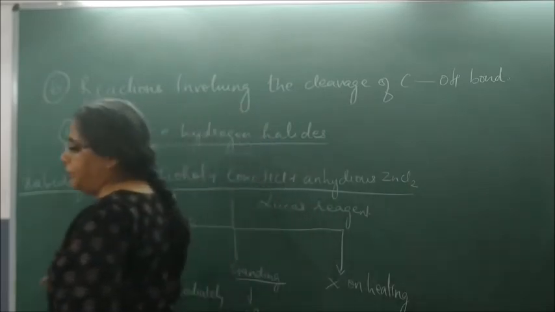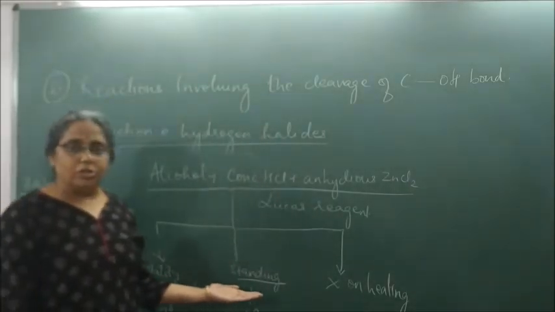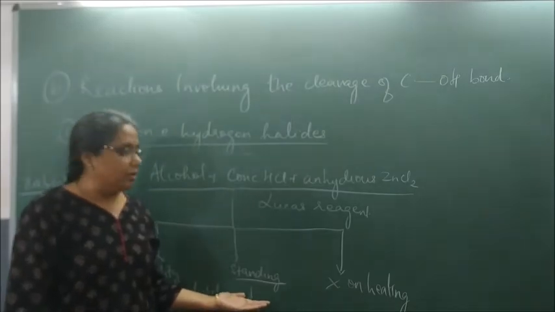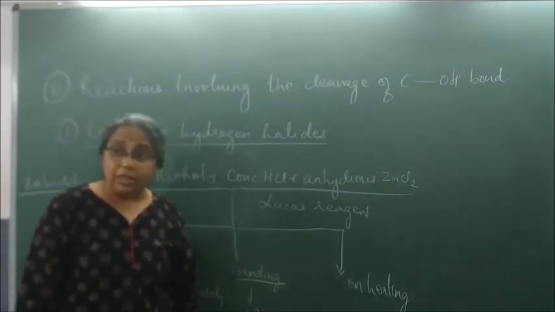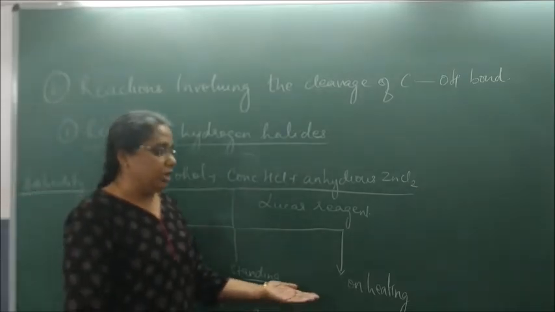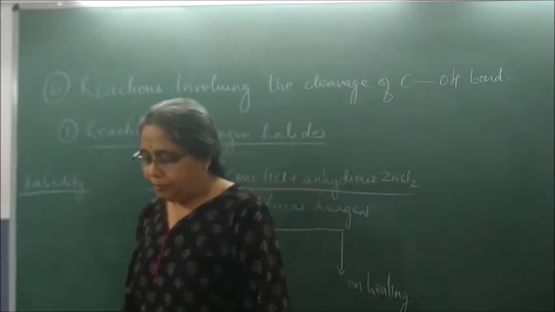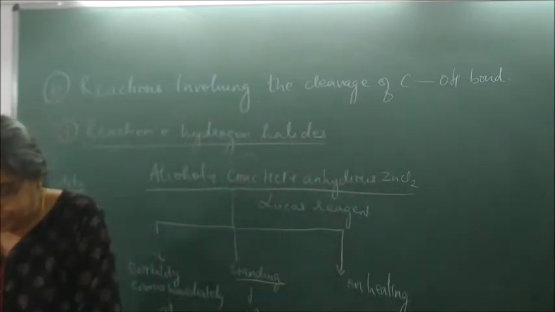If the turbidity appears immediately, it is tertiary alcohol. If it appears on standing, it is secondary alcohol, and if it does not appear at room temperature but appears on heating, it is primary alcohol.